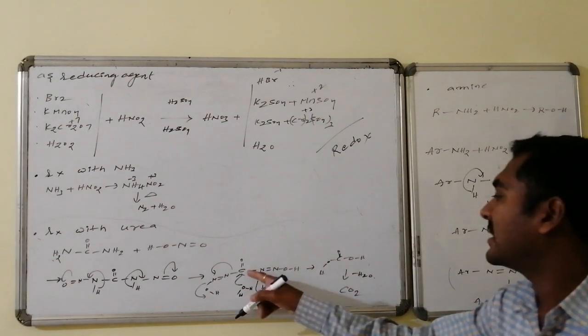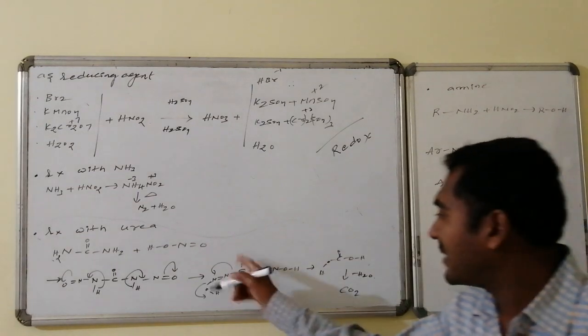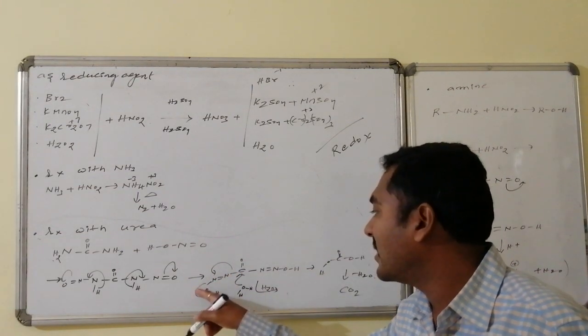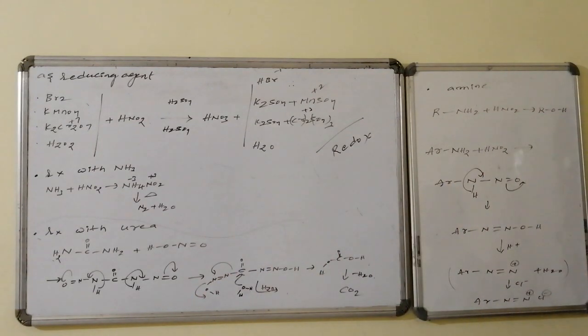OH connects with the C double bond O, that is carbonic acid formation occurs. And here in reverse polarization, this OH combines with the H plus of the water. As water it will be given out, and here nitrogen comes out. Thus we will be getting carbonic acid, water followed by nitrogen.